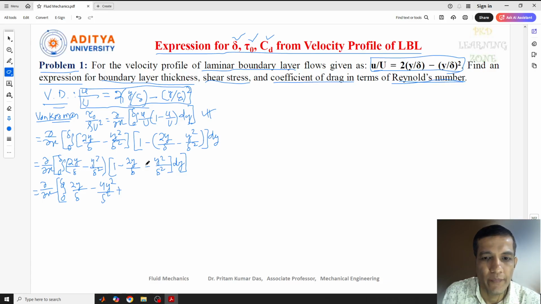Next, 2y into y square, that means 2y cube. So 2y cube divided by delta cube. Okay, this is one part completed.